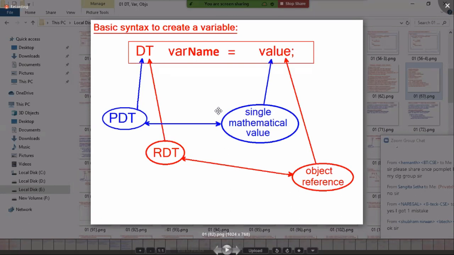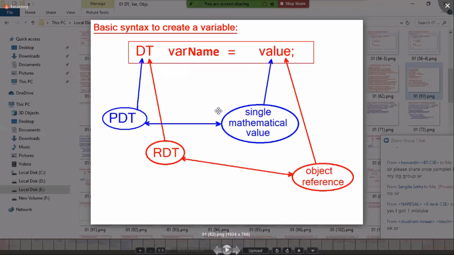So in future, whenever I say data type, you have to visualize two things: primitive data type, reference data type. In future, if I say value, you must visualize maybe mathematical value, maybe object reference. Then next question: how can I create an object? How can I specify a value? 10 is a value, 20 is a value, 30 is a value, 10.5 is a value, single quote is a value, double quotes is a value, true is a value. These are all mathematical values. You need not create them, you just specify.